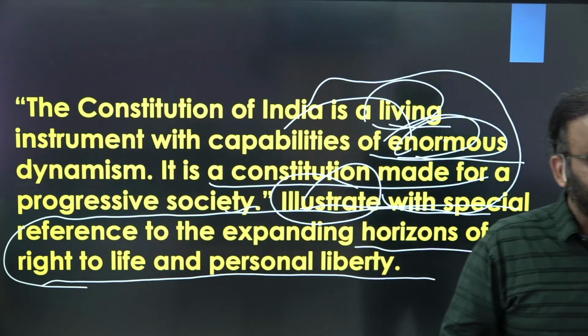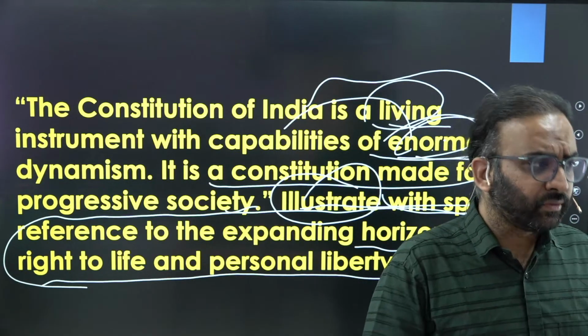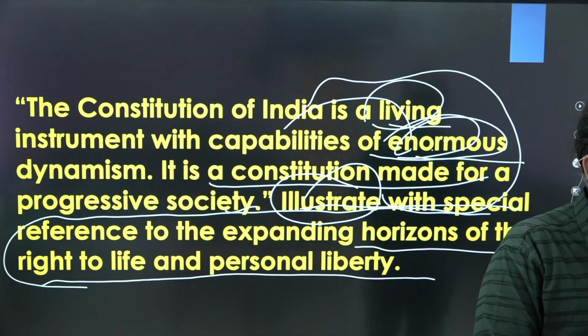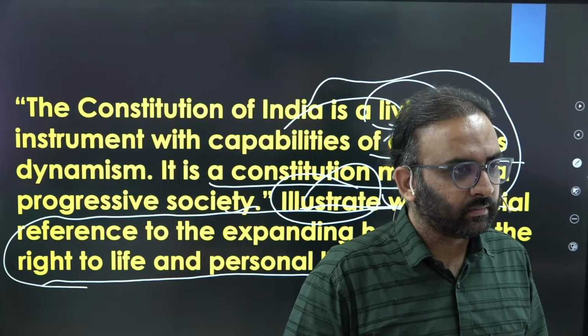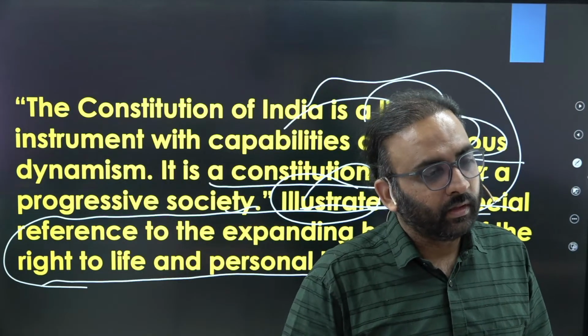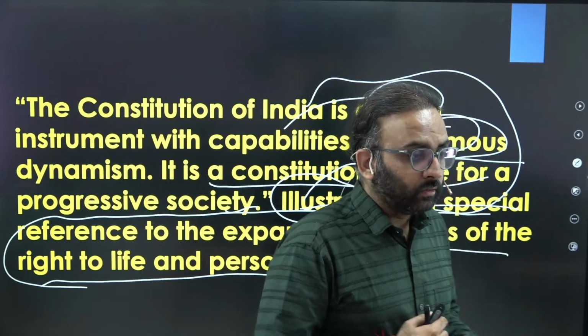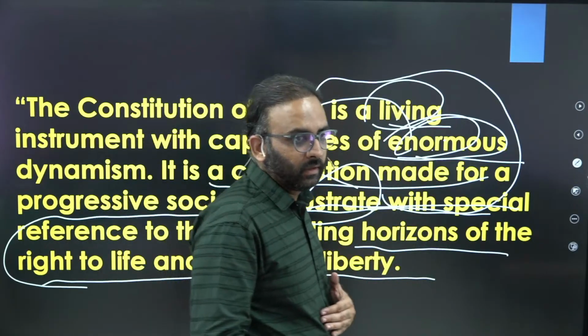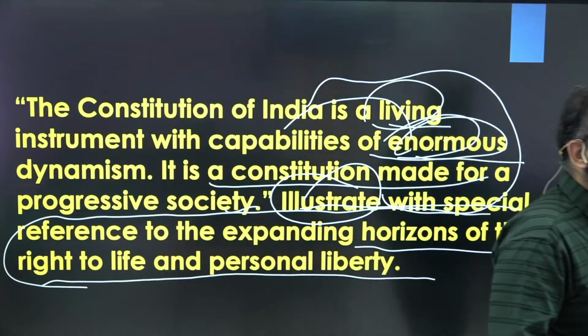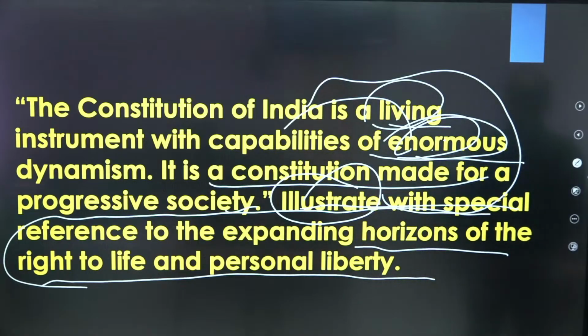The 86th Constitutional Amendment Act dealing with right to education, 52nd dealing with anti-defection, right? 91st capping the size of the Union Council of Ministers, and so on. You get the point? So this shows that as society is evolving, the Constitution is also changing. Clear? That keeps the Constitution relevant for people because it is serving the needs of people, right?